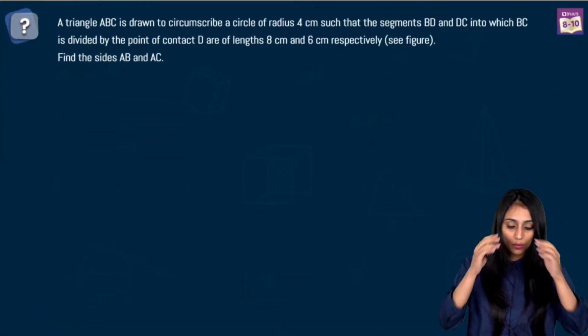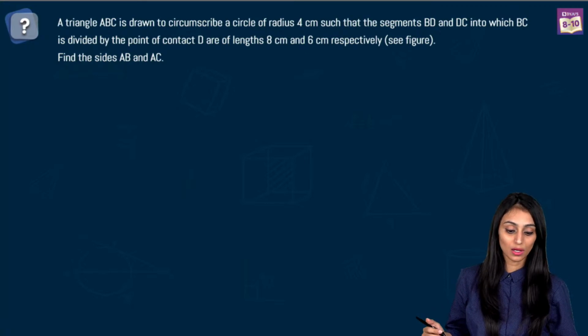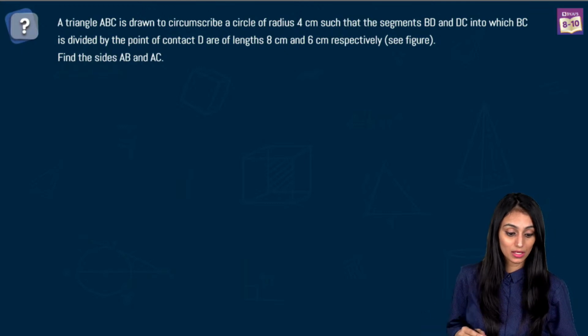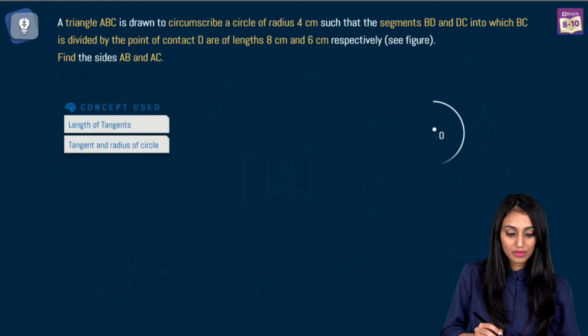Let's take a quick look at question 7 now. A triangle ABC is drawn to circumscribe a circle of radius 4 cm, such that the segments BD and DC, into which BC is divided by the point of contact D, are of length 8 cm and 6 cm respectively. See the figure. The figure is there in this. Find the sides AB and AC. Alright. So first of all, we have a circle.